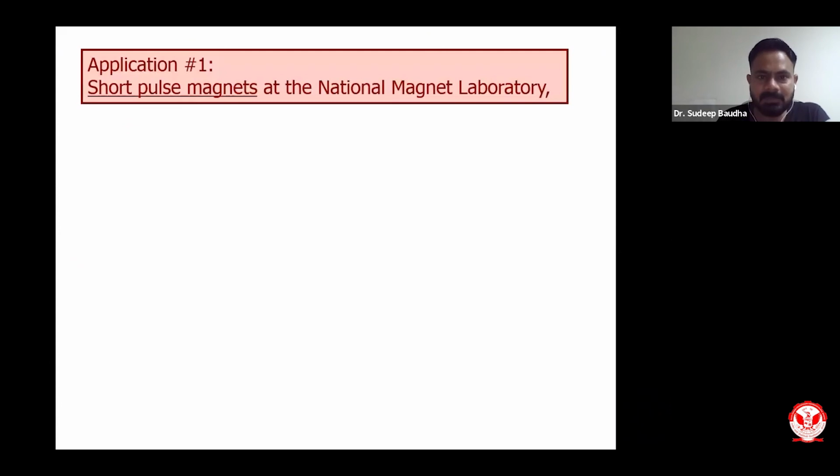So applications of capacitors are very important. The first application is the short pulse magnet at the National Magnet Laboratory in the US. They are using it. Even in our Indian laboratories like National Aeronautics Limited and others, we use such types of capacitors for short pulse magnets.